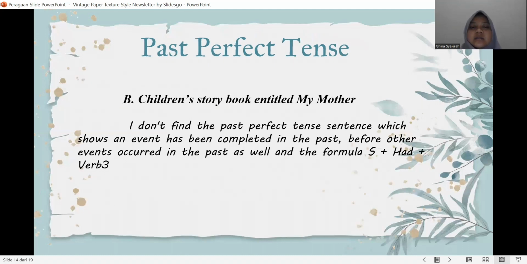In the children's storybook entitled My Mother, I don't find a past perfect tense sentence. The formula is subject plus had plus verb 3.